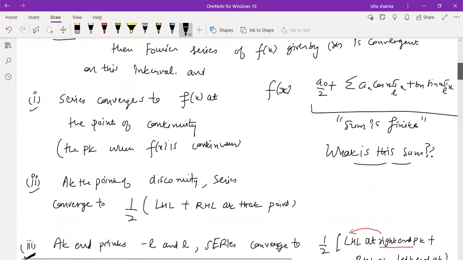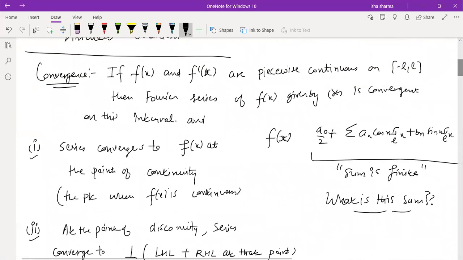So these were the conditions, or this was the theorem which was telling us when a Fourier series is going to converge: if f(x) and f'(x) are piecewise continuous on an interval minus L to L, then the Fourier series of f(x) given by star, whatever is the definition of the Fourier series we know, is going to be convergent on this interval. And now the theorem is telling us to what value the series is going to converge.